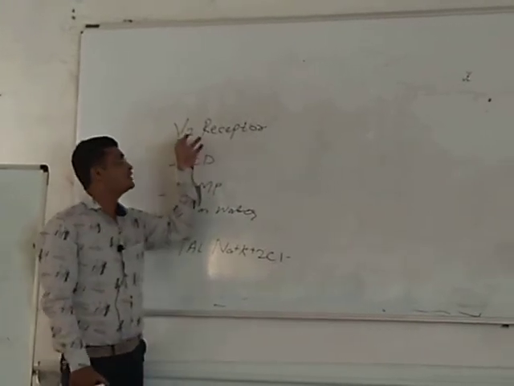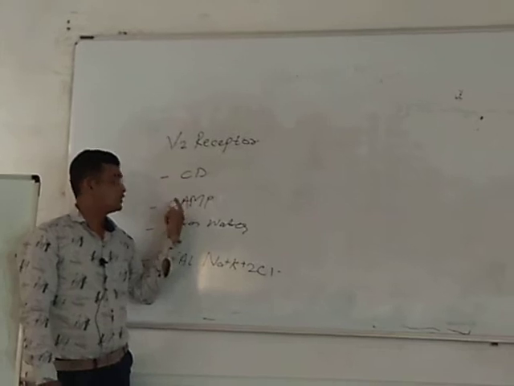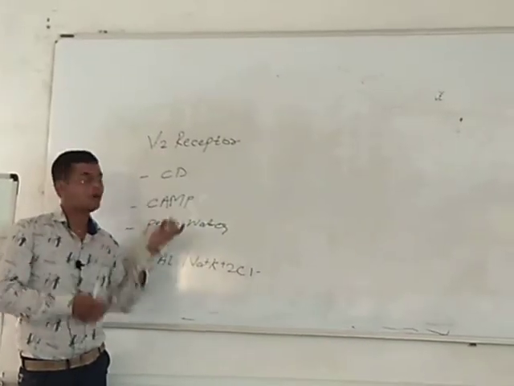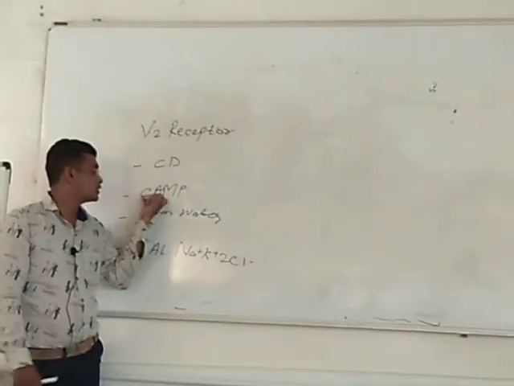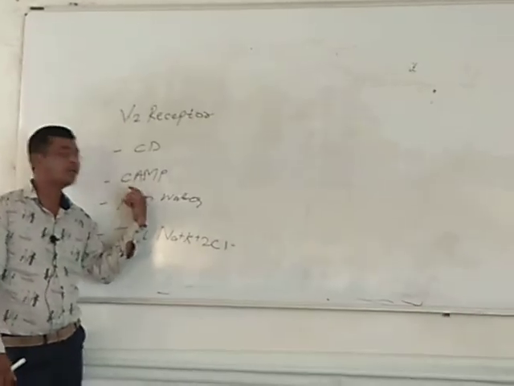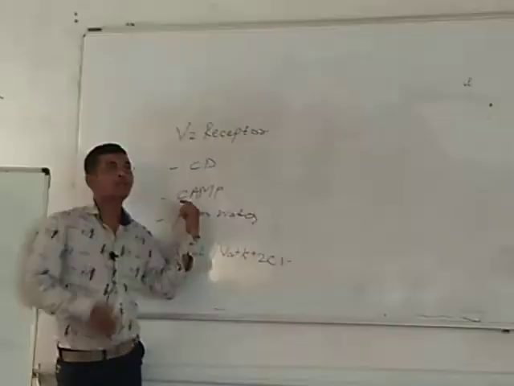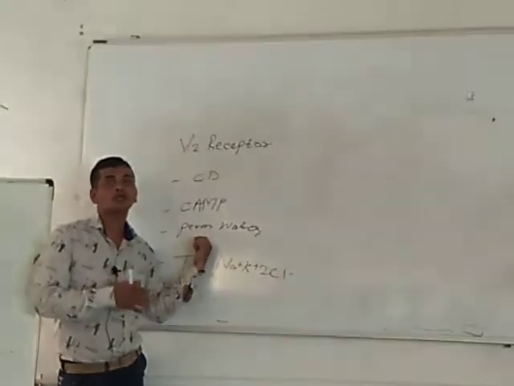This V2 receptor is present on the principal cell of collecting ducts. If the vasopressin binds with the receptor, it will enhance the generation of cAMP level. It increases the cAMP level in your body, which leads to permeability of water. जैसे cAMP लेवल बढ़ता है तो permeability of water is affected, और more absorption of water is there.